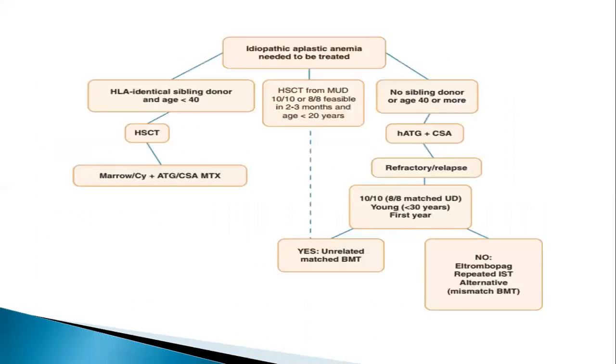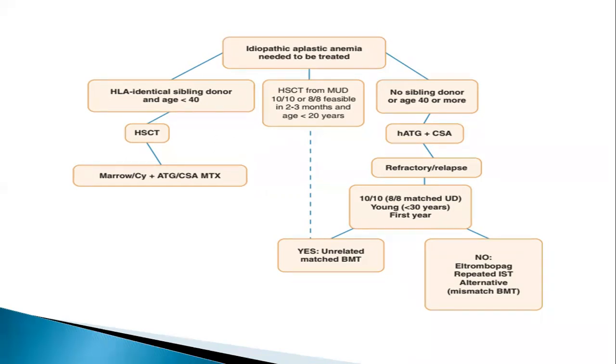So generally, in idiopathic aplastic anemia, someone who is young, age less than 40 years, and has an HLA identical sibling donor, you go with a hematopoietic stem cell transplant with the most common regimen being cyclophosphamide with ATG, and cyclosporin and methotrexate as anti-GvHD prophylaxis.